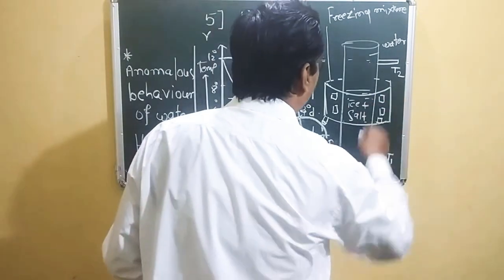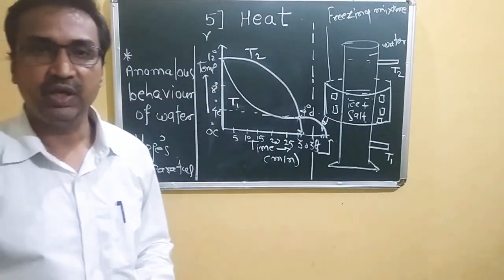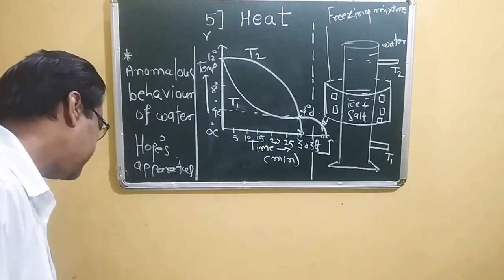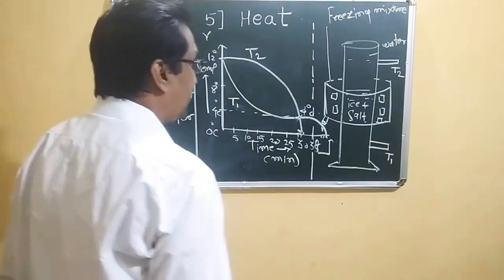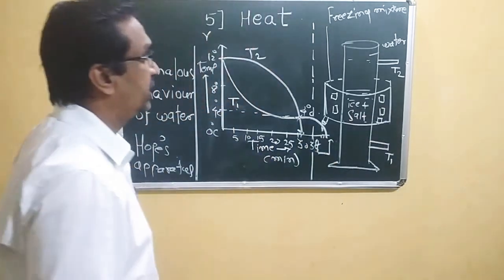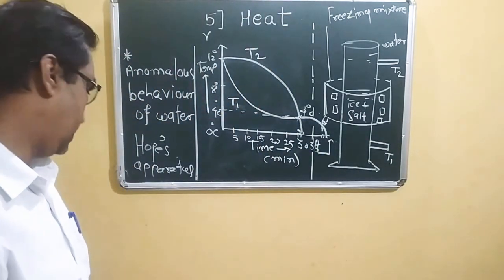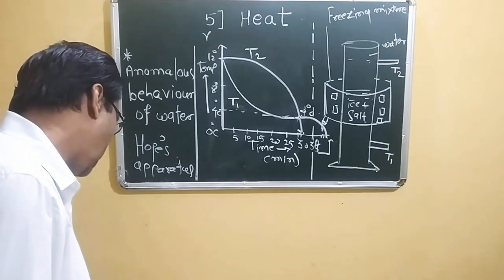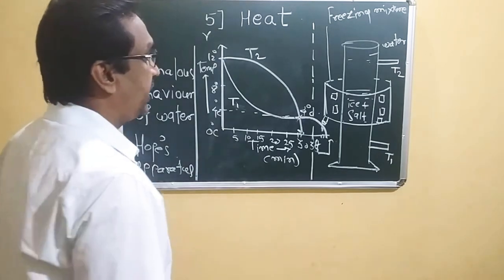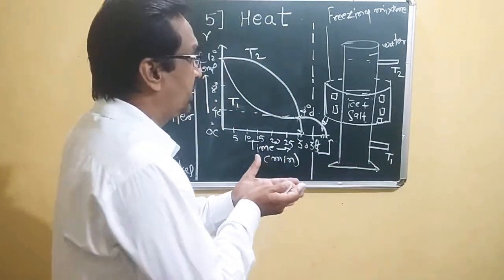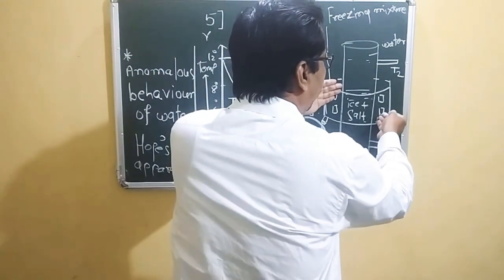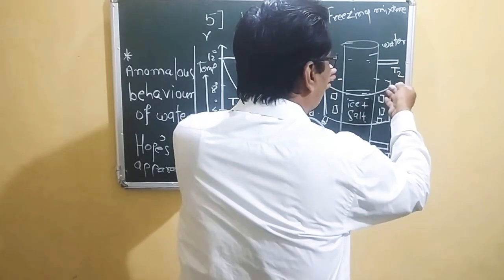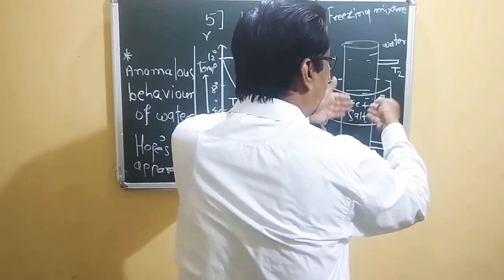So there is a decrease in temperature. Due to the freezing mixture, the temperature decreases, and due to the decreasing temperature, volume also decreases.